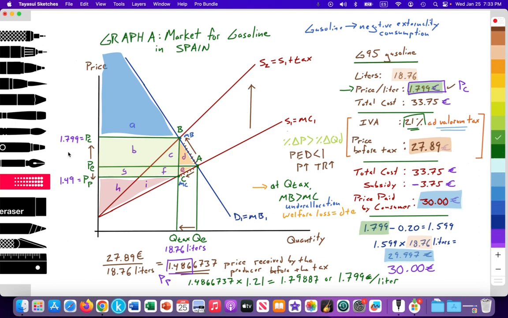Again, we can make note that the value of the tax, the distance from here to here, is about 30 cents. In this case, for 18.76 liters, 0.30 was the value of the tax here. 30 additional cents added to the price received by the producer of 0.49, going up to 0.79.